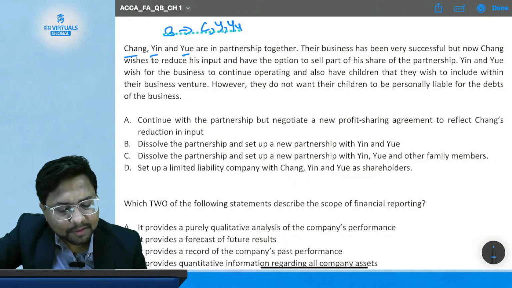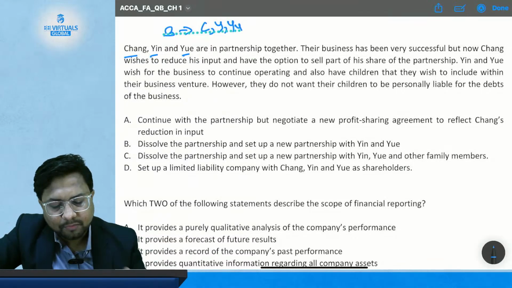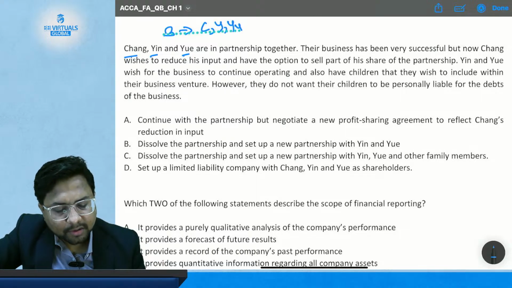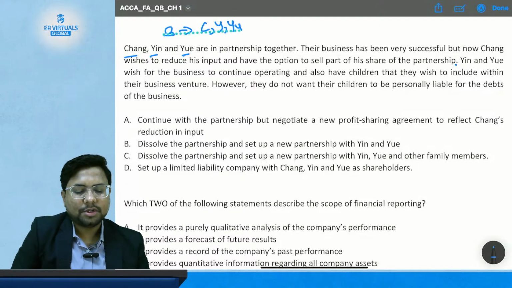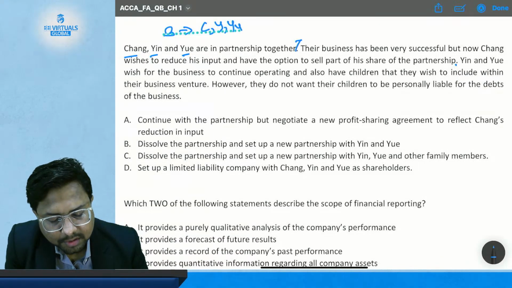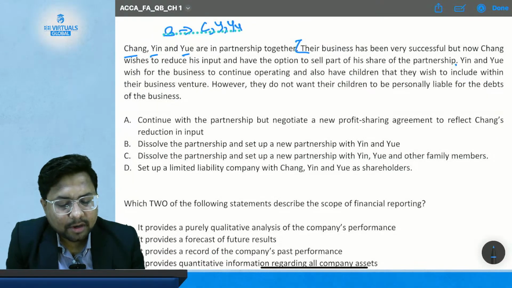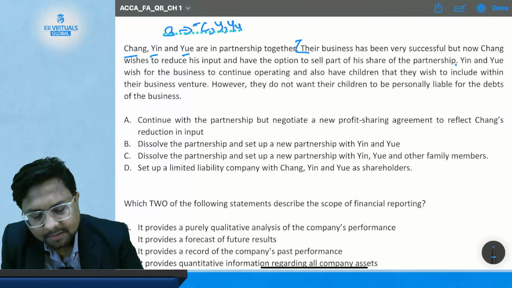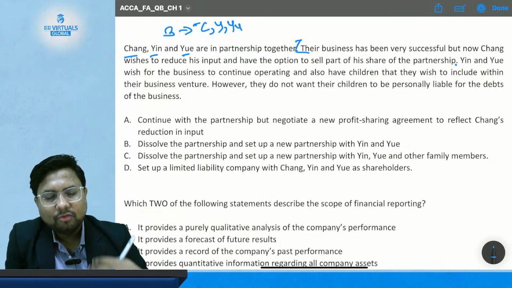Their business has been very successful, but now Cheng wishes to reduce his input and have the option to sell part of his share of the partnership. Okay, so what is the statement saying? Cheng wishes to reduce his input because he does not want to work more.